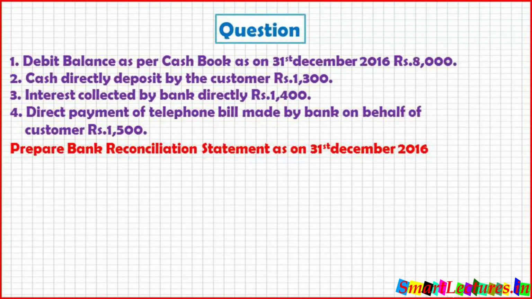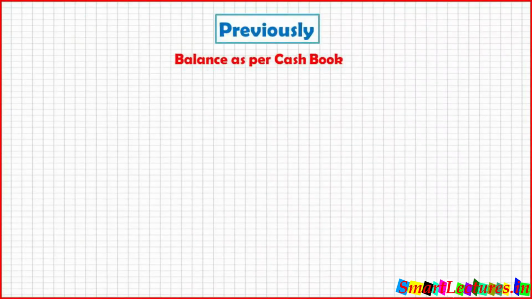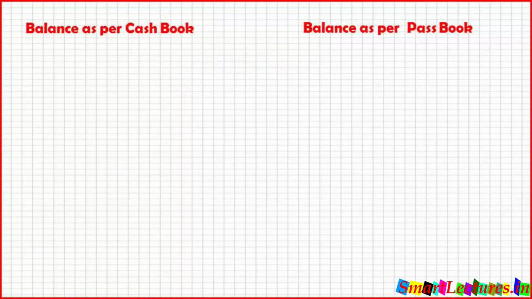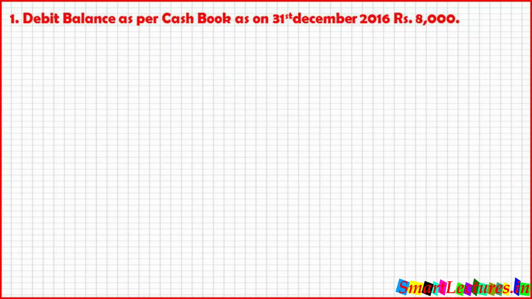Let's take all the items one by one. Debit balance as per cash book. It's a new thing for you. Previously, we were discussing balance as per cash book or balance as per passbook, which was simply positive balance or favorable balance. But now it's a new phrase for you: debit balance as per cash book. Let's see what is the meaning of debit balance.